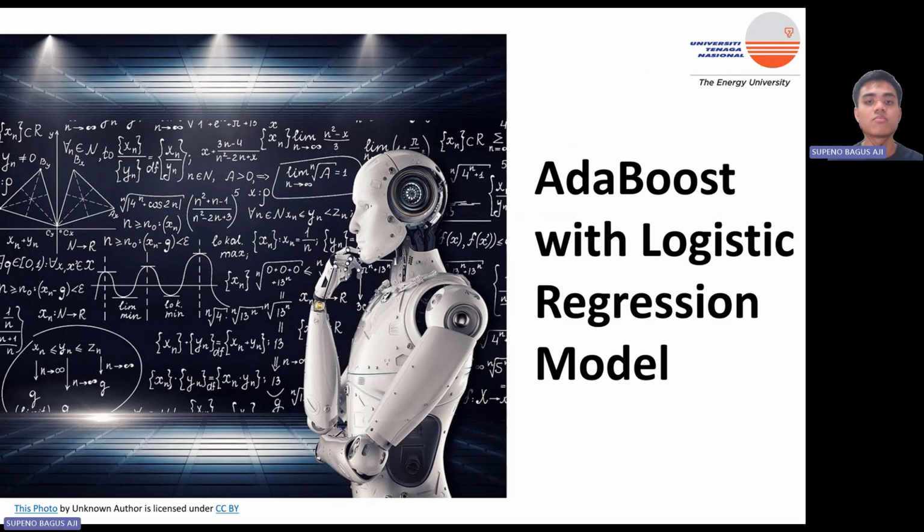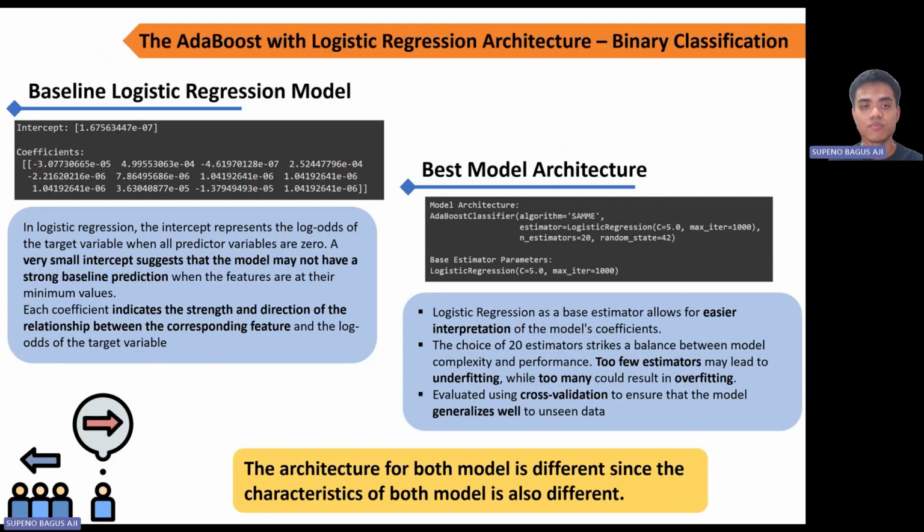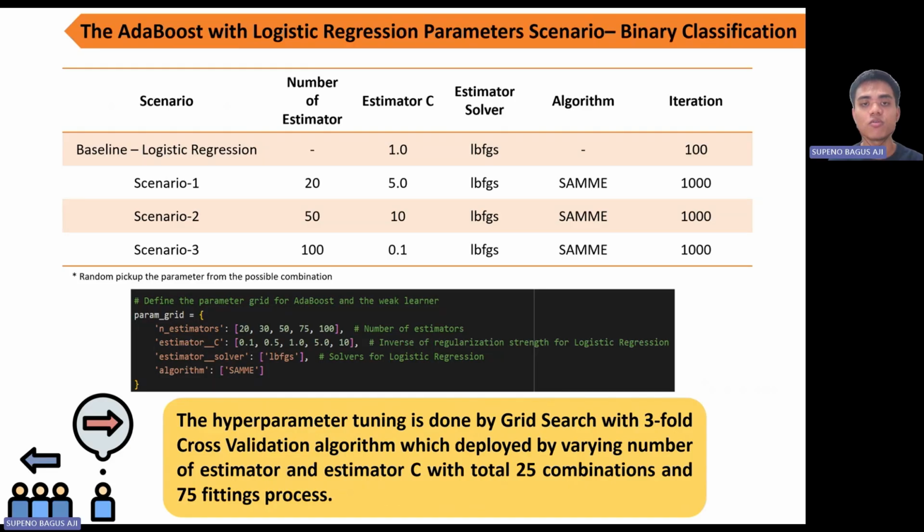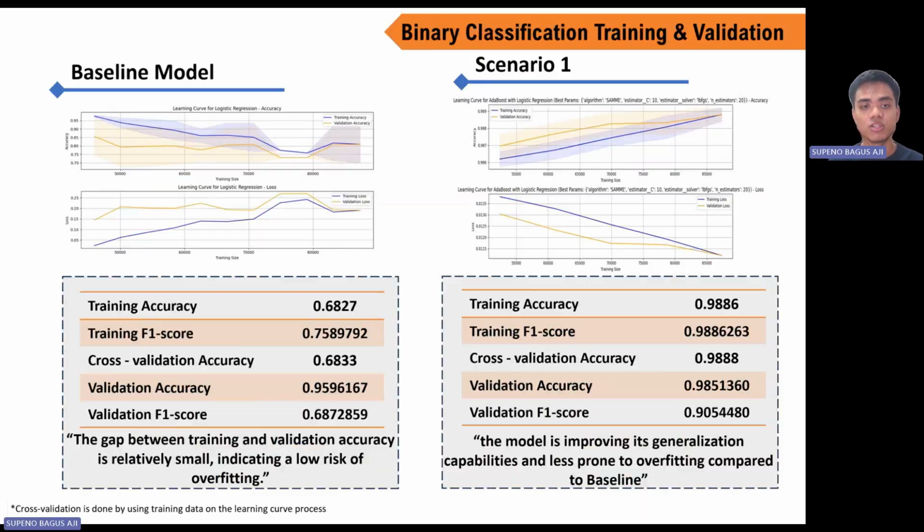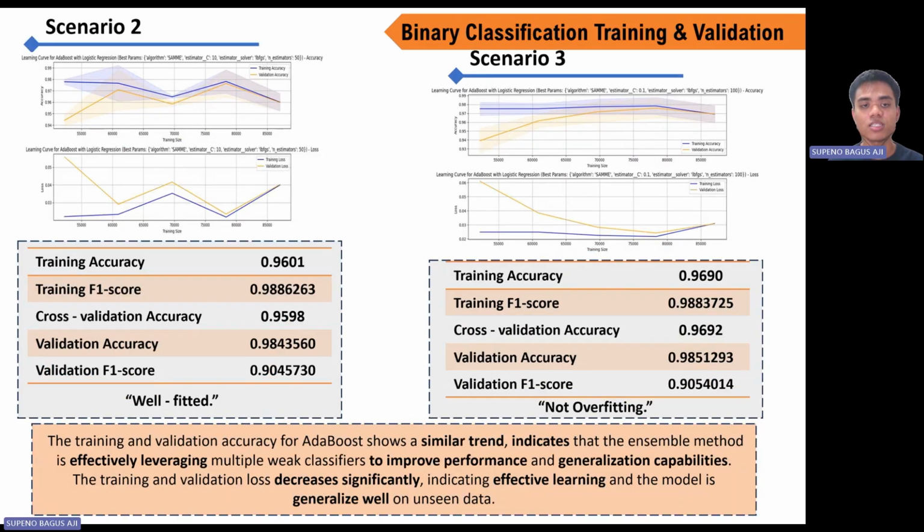The baseline of the ensemble learning will be logistic regression and will be boosted by the AdaBoost algorithm. Grid search with 3-fold cross-validation is employed with a total of 25 combinations and 75 fittings. The monitoring of training and validation is done by learning curve over accuracy and loss.